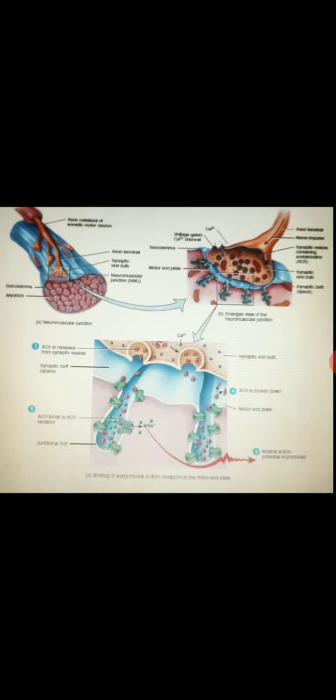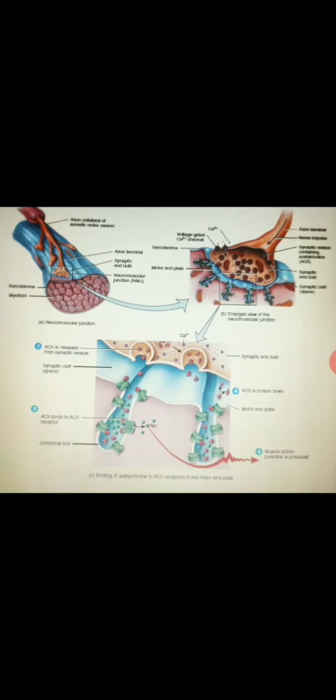Then third is production of a muscle action potential. The inflow of sodium ions makes the inside of the muscle fiber more positively charged. This change in the membrane potential triggers a muscle action potential.